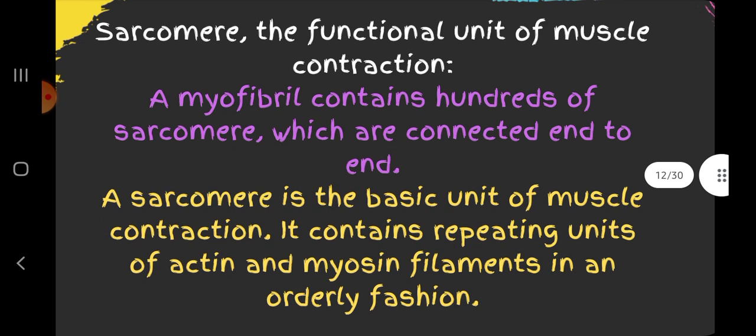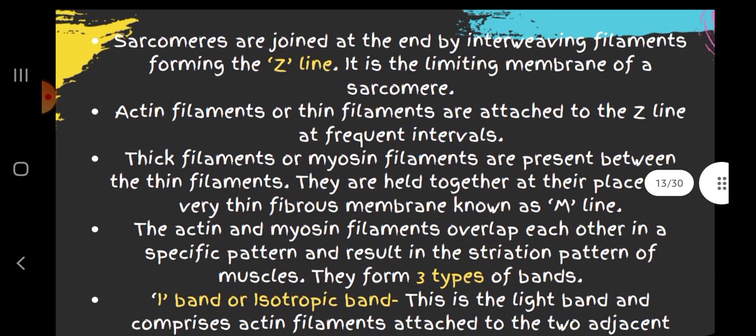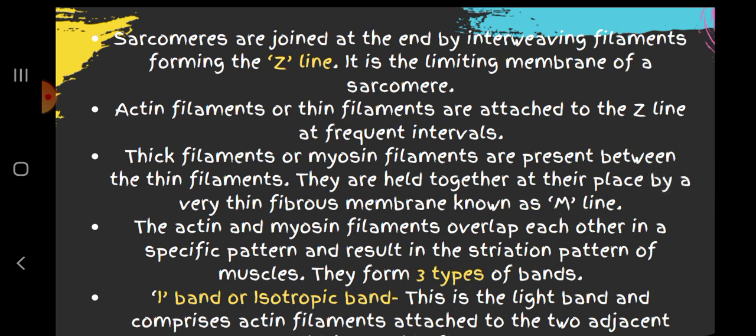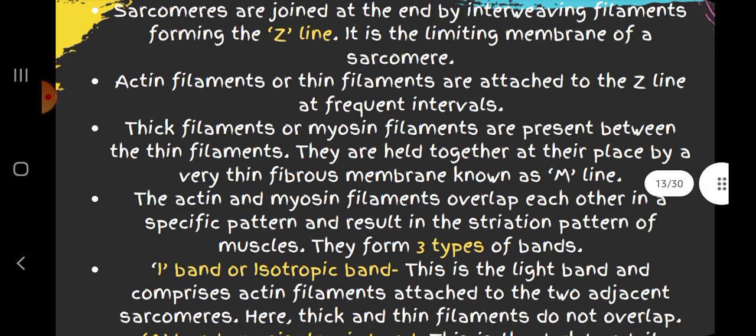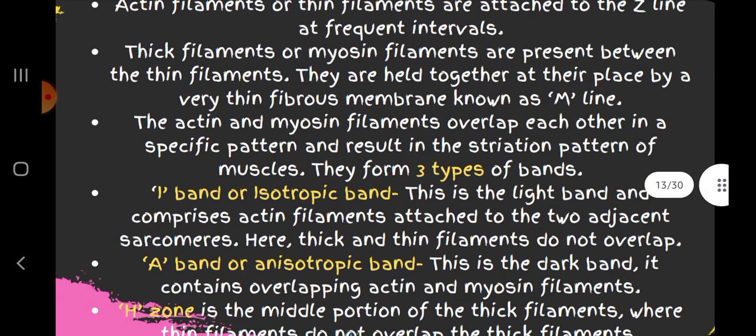Then thick filament or myosin filament. Sarcomere, the functional unit of muscle contraction. A myofibril contains hundreds of sarcomeres which are connected end to end. Sarcomeres are joined at the end by interweaving filaments forming the Z-line. It is the limiting membrane of sarcomere. Actin filaments or thin filaments are attached to the Z-line at frequent intervals. Thick filaments or myosin filaments are present between the thin filaments. They are held together in place by a very thin fibrous membrane known as M-line.